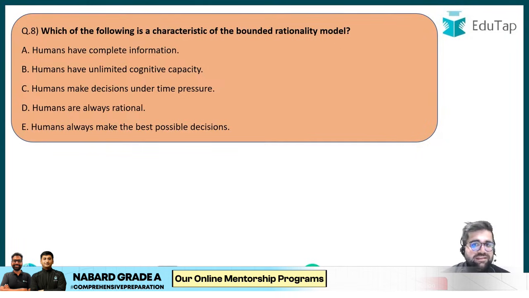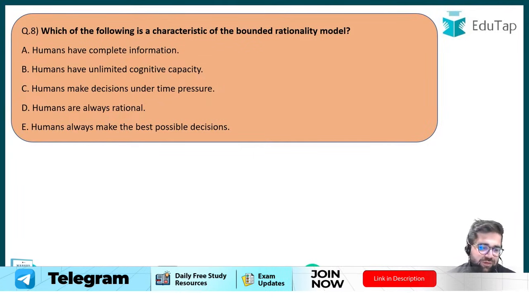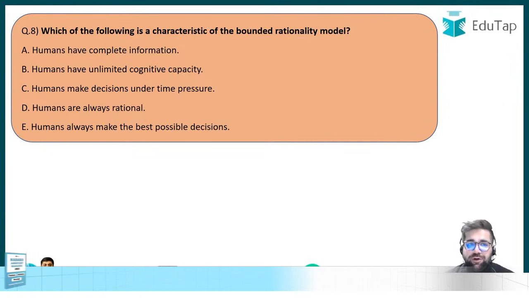Which of the following is a characteristic of a bounded rationality model? Try to answer these questions, my friend. The participation is very, very surprising to me. Only 4 people.